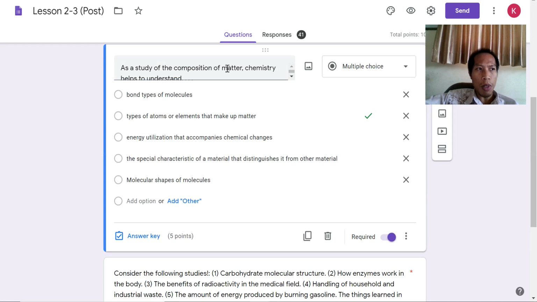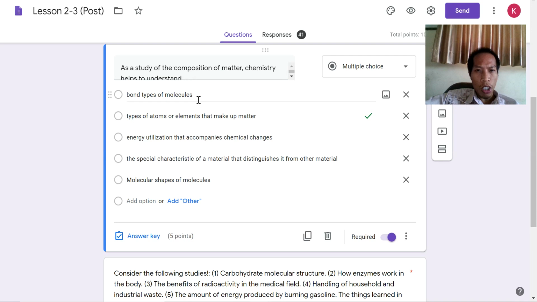As we know that chemistry is study about the composition, the structure, the properties, the changes, and the energy. So you are going to find out which one is the composition. When you see this one, bond type of molecule is talking about the bond.